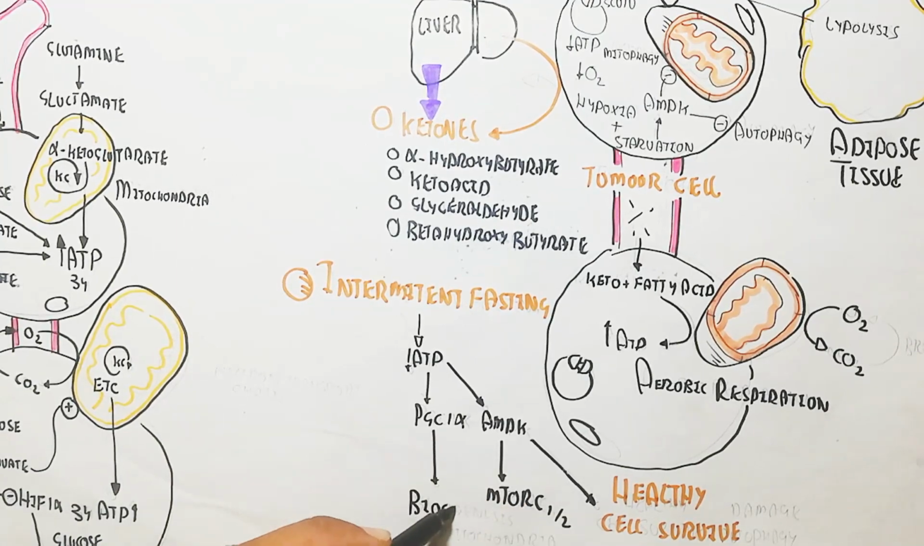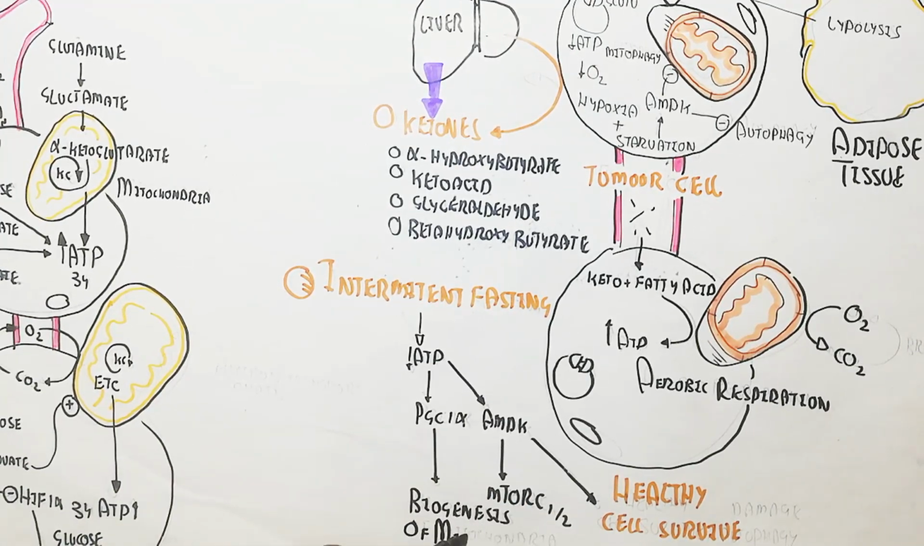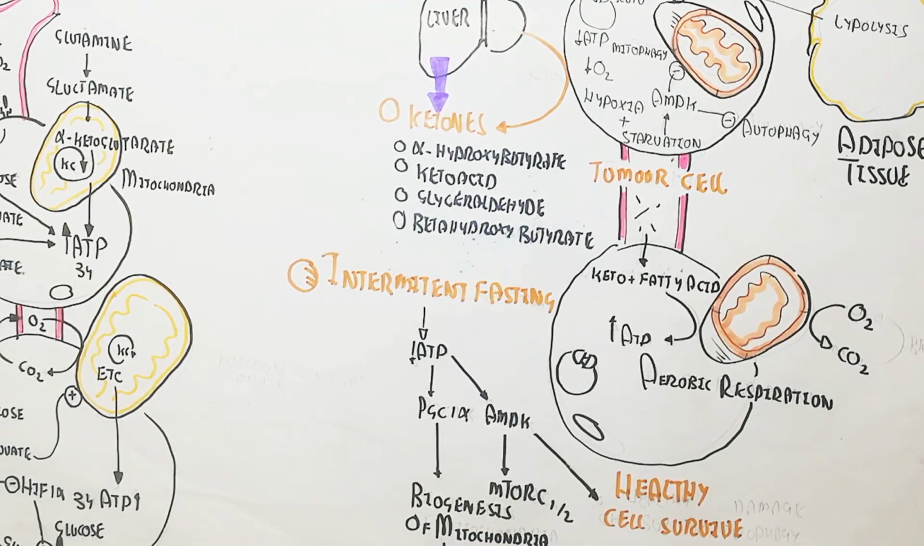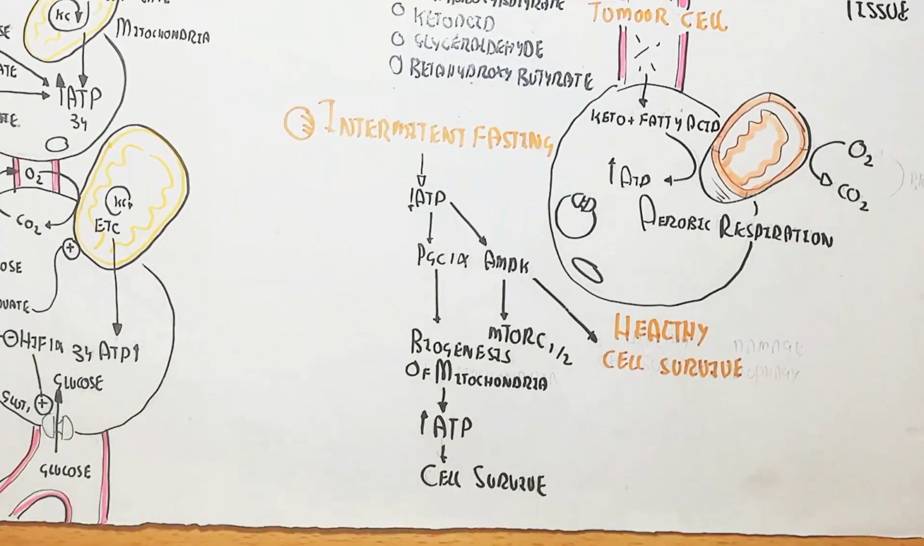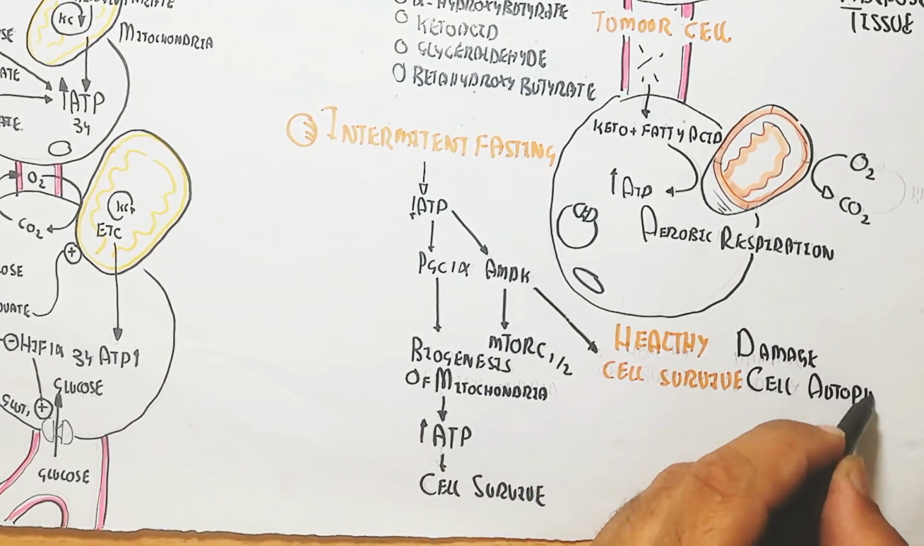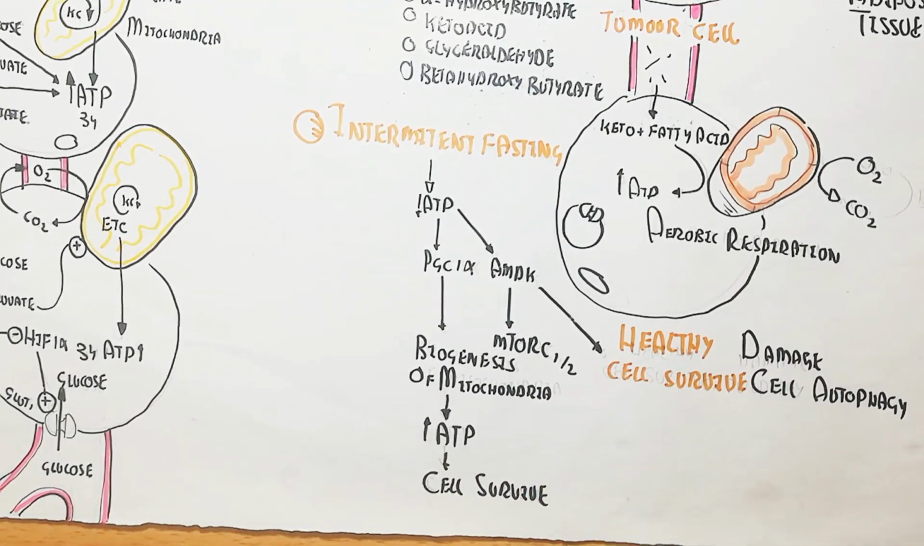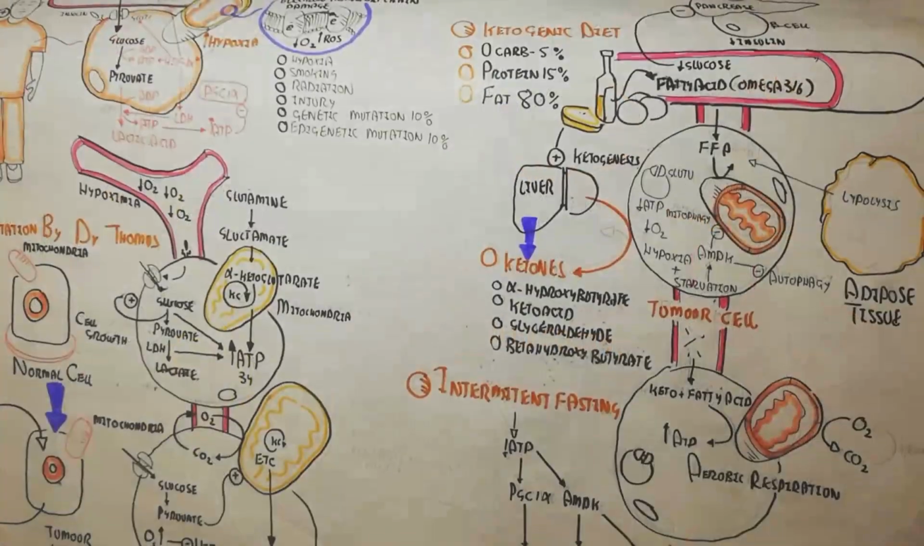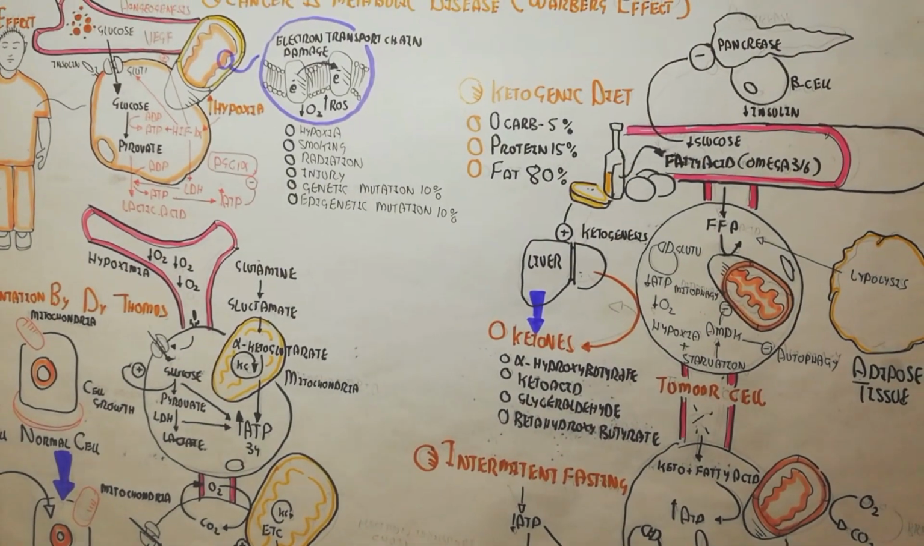ATP decline due to intermittent fasting will activate PGC1 alpha for the biogenesis of mitochondria, and AMPK will inhibit the mTOR pathway, which is important for the progression of cancer, while ATP will rise and the cell will survive through the biogenesis of mitochondria, and damaged cell autophagy will occur.